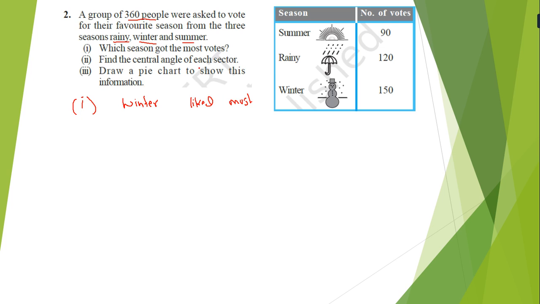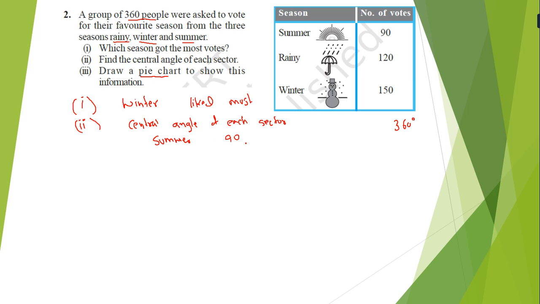Find the center angle of each. So again, a pie chart is there. Whenever a pie chart is there, always remember 360 degrees. Now if I want to find the center value of each, the question is the center angle of each sector. So when summer is there,